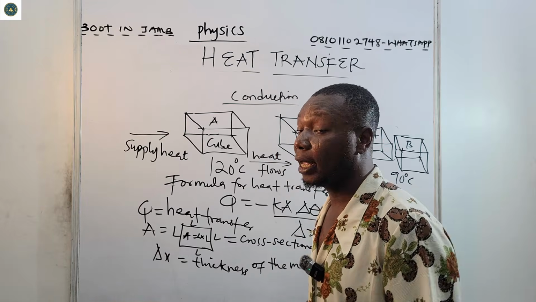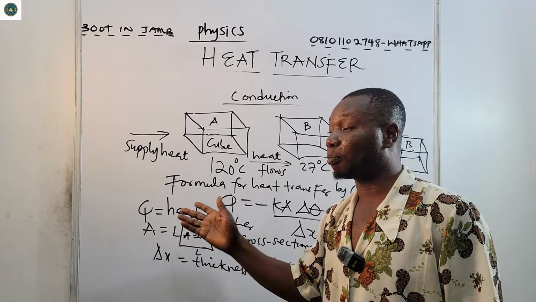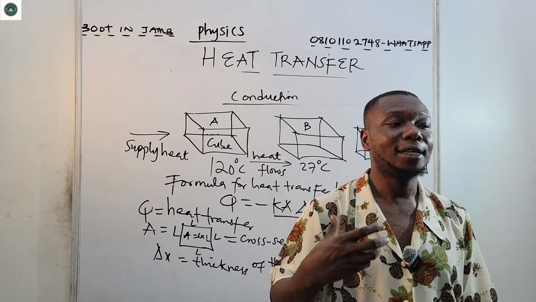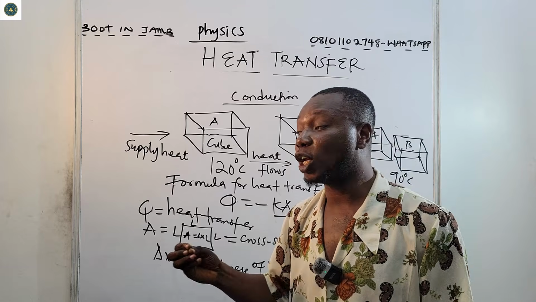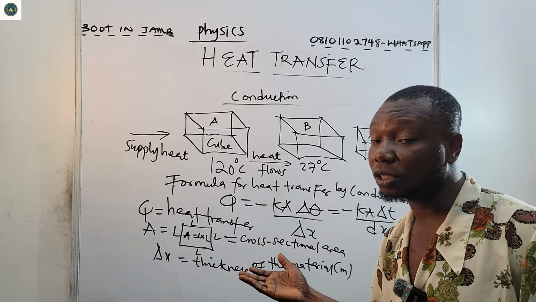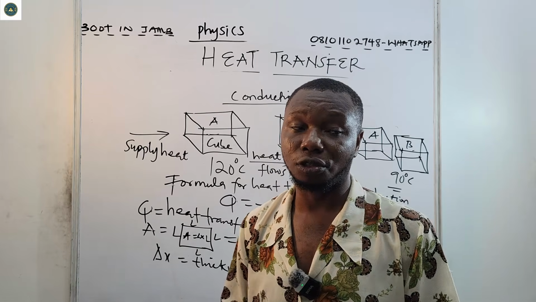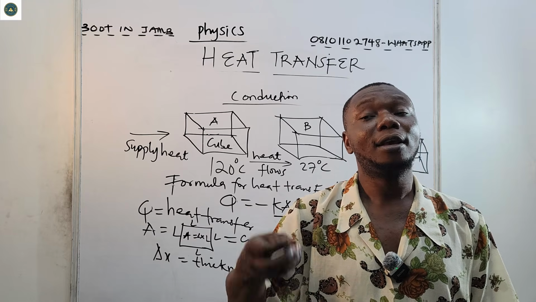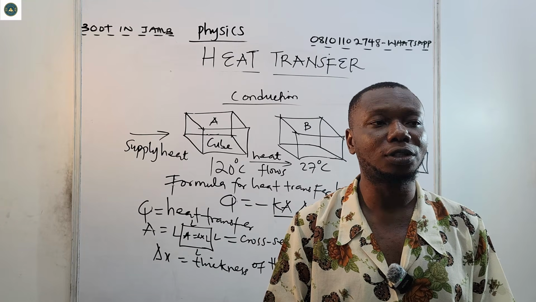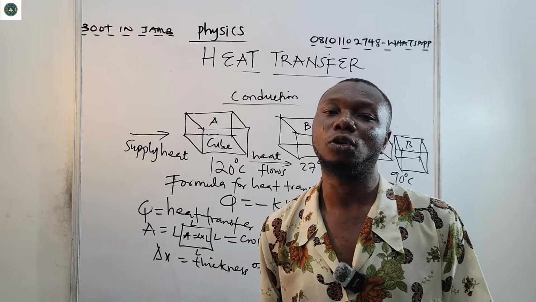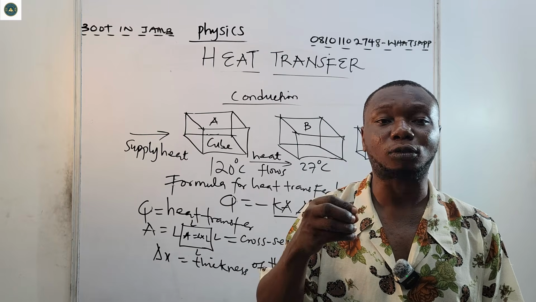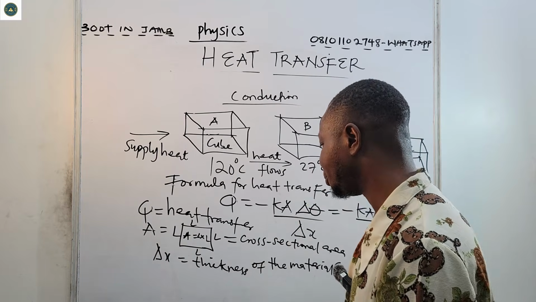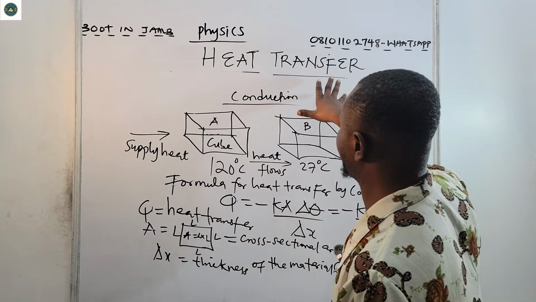So that is why metals are used as pots. If you check most of our kitchen utensils that require heat, they are made of metals. Aluminum pot, you can have the steel pot. I know the steel pot is an alloy of two or more metals. So what we are saying is that the pots are metallic because they have high thermal conductivity. They conduct heat well and fast. So this is conduction.